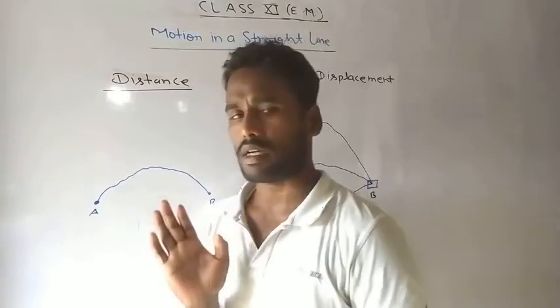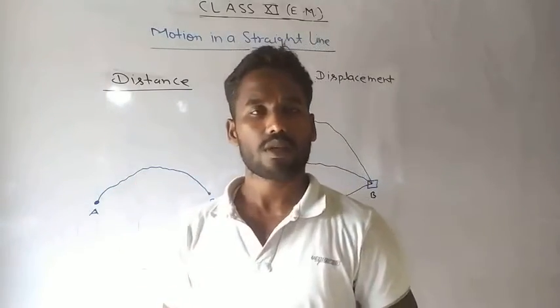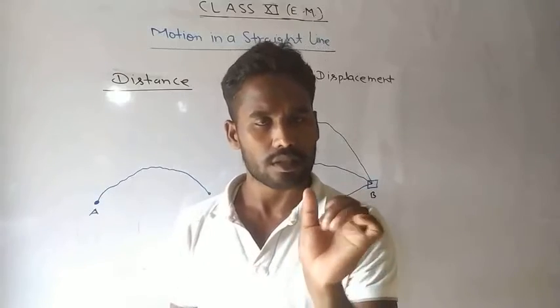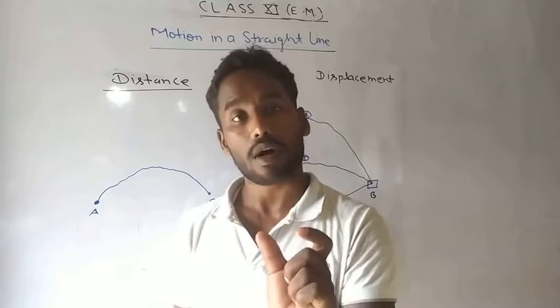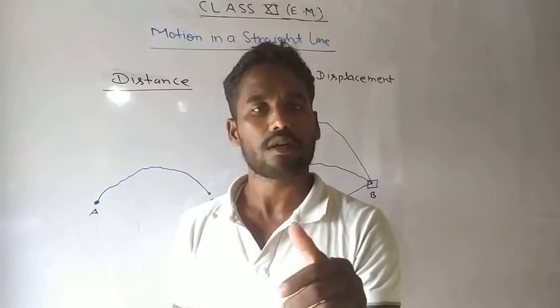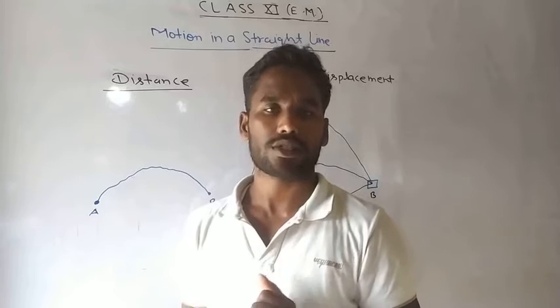What will be the definition of distance? The actual path length covered by a body or particle is called distance.